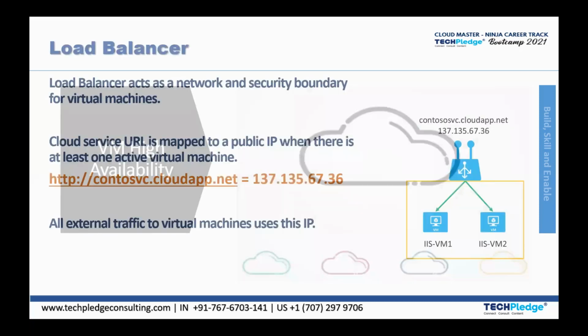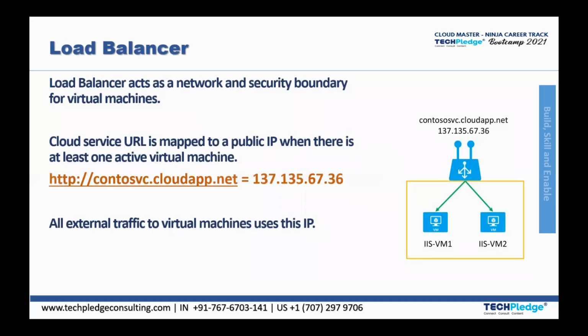So let's go to the next slide, that is all about load balancer. You would be seeing a new concept and a new word here, load balancer. Load balancer acts as a network and security boundary for virtual machine. Cloud service URL is mapped to a public IP when there is at least one active virtual machine. So kind of one DNS or one common IP would be provided for all the virtual machines. All external traffic to virtual machine uses this IP.